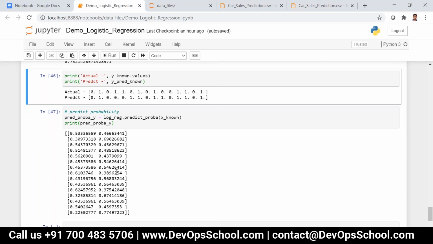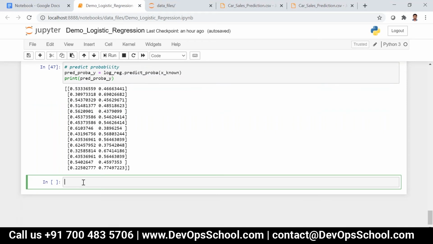This is the true positive rate, that is, all the ones basically. So we are going to find FPR, TPR and thresholds, which is equal to roc_curve of y_known and pred_proba_y, all the rows and then column 1. We are just getting it right.